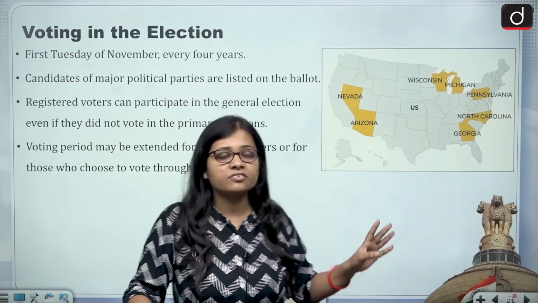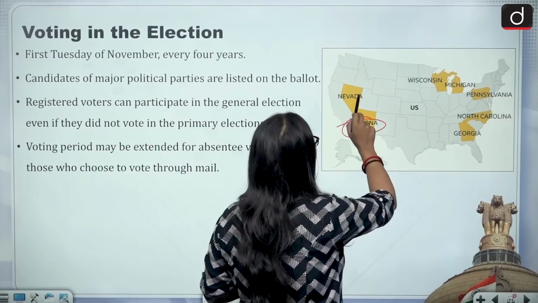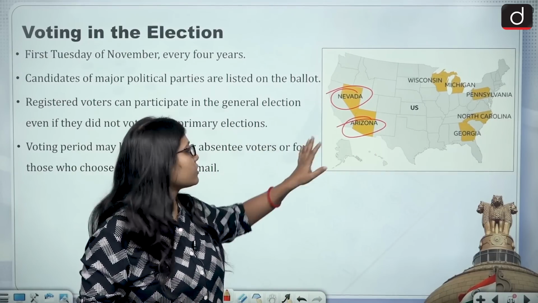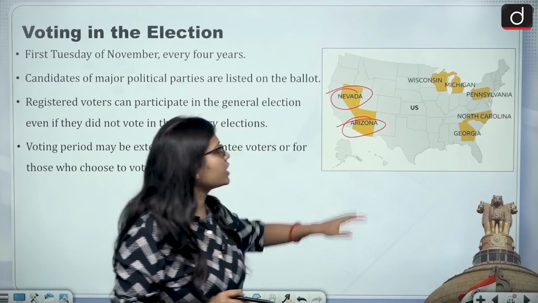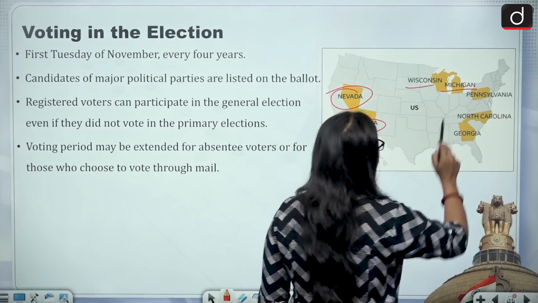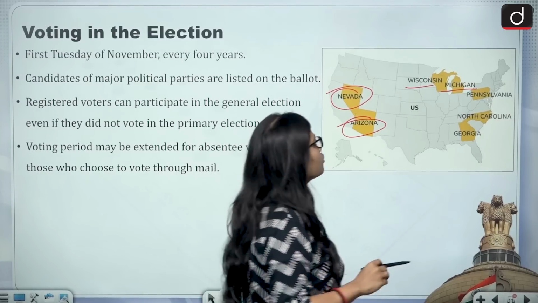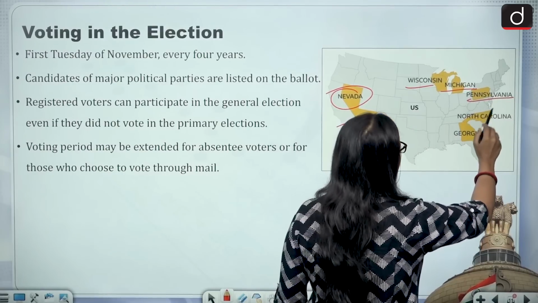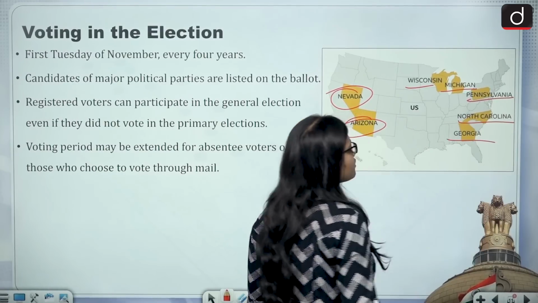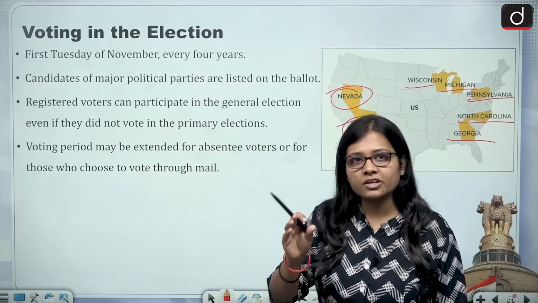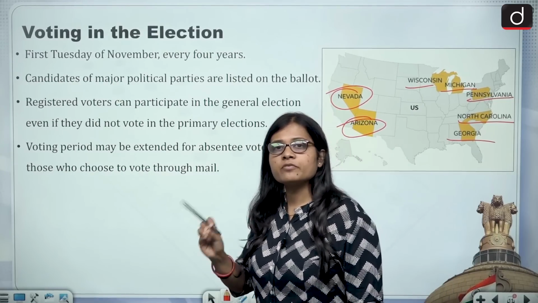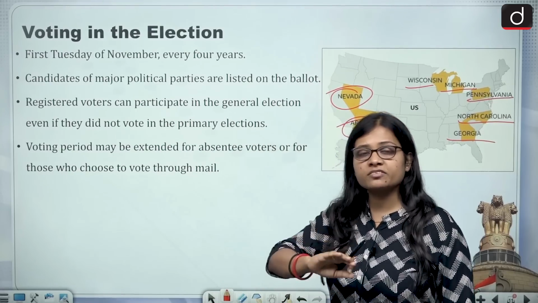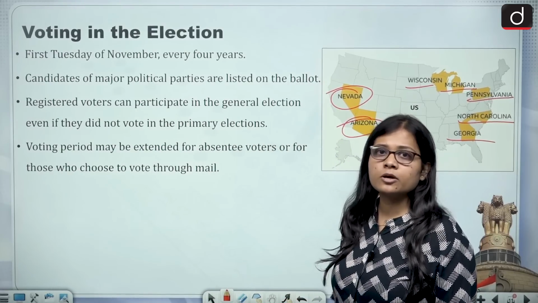And what are these 7 states? These 7 states are Arizona and Nevada, which are situated in the southern, western and southwestern side of America. Then we have Wisconsin and Michigan, in north US. Then Pennsylvania, which is northeast US. Then North Carolina and Georgia, which are in eastern US. So these are the 7 swing states, and they play a very major role in deciding who will win the election, because the votes swing in some place or the other.